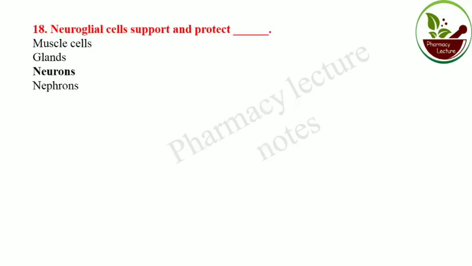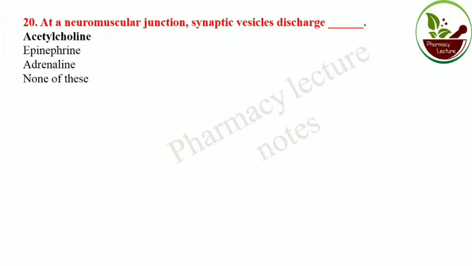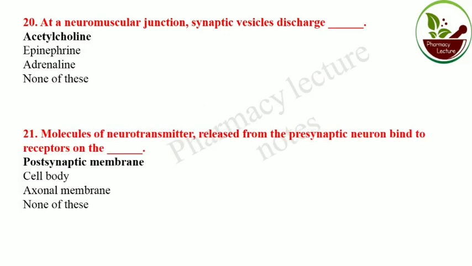Neuroglial cells support and protect the neuron. A short gap in the myelin sheath around the nerve fiber is called node of Ranvier. At the neuromuscular junction, synaptic vesicles discharge acetylcholine. Molecules of neurotransmitter released from the presynaptic neuron bind to the receptor on the postsynaptic membrane.